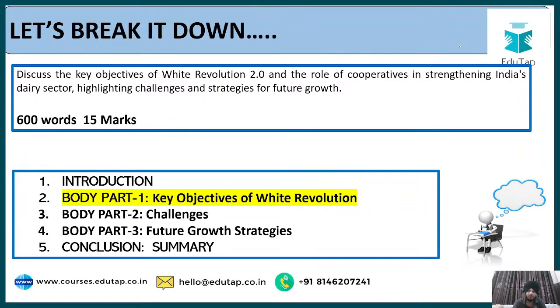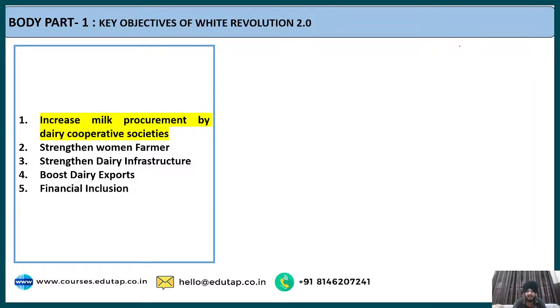Fine. Now let us move on to the second part of the answer, which is the key objectives of white revolution 2.0. The first objective is to increase the milk procurement by the dairy cooperatives. Now we all know that if you talk about the population of our country in the early 1970s, when white revolution 1.0 happened, the population was not very large, the income of the people was not very high.